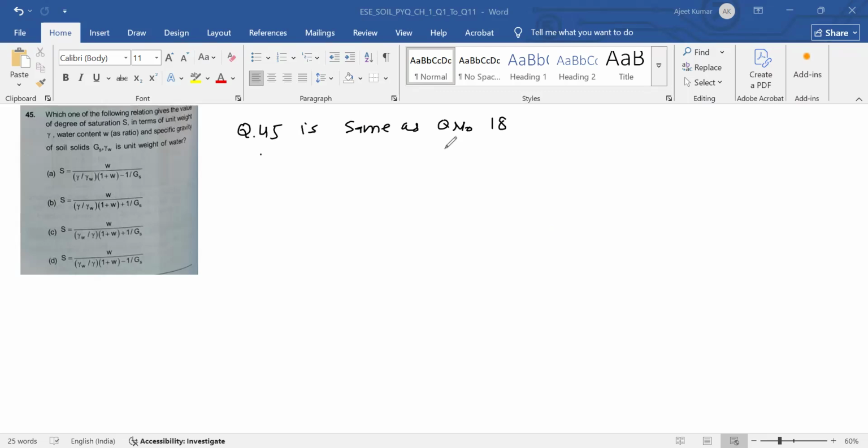Question number 18 was asked in the Engineering Service Exam 1998, and question number 45 was asked in the Engineering Service Exam 2006. So it is a repeating question.